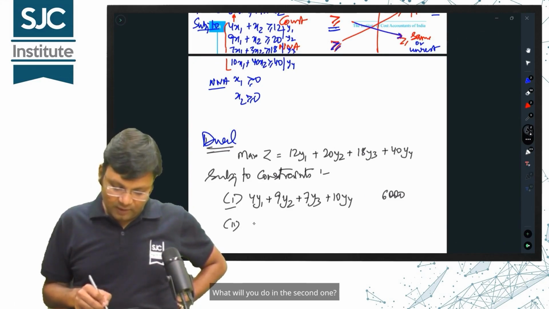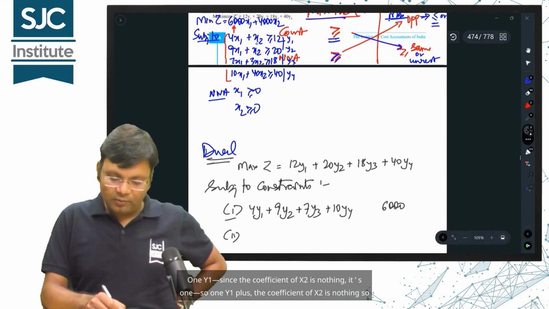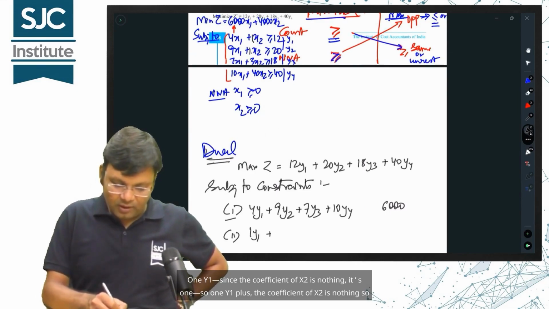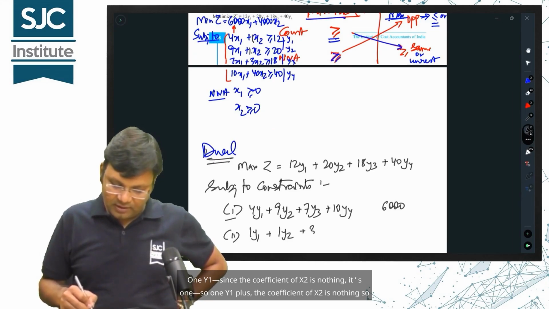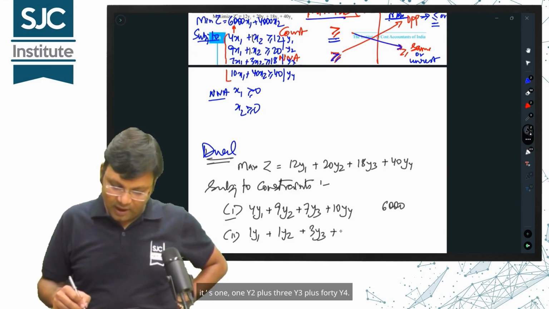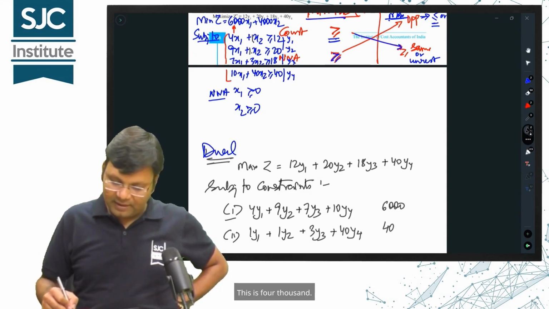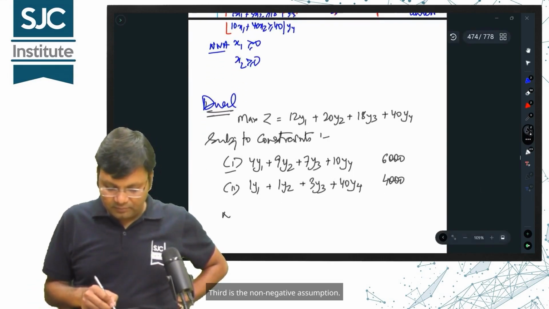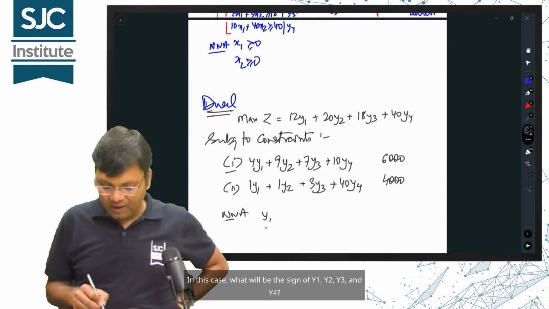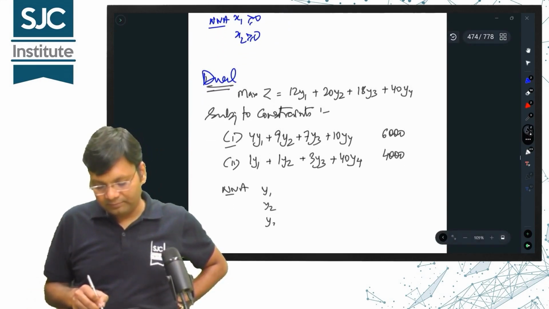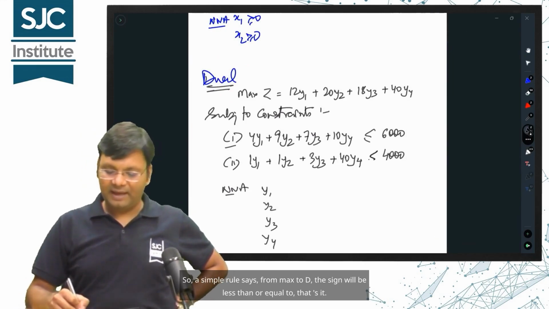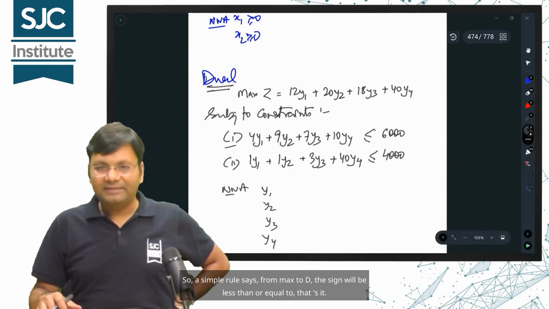What will you do in the second one? 1y1, since the coefficient of x2 is nothing, it's 1. So 1y1 plus 1y2 plus 3y3 plus 40y4. This is 4000. Third is a non-negative assumption. In this case, what will be the sign of y1, y2, y3 and y4? So, a simple rule says, from max to min, the sign will be less than or equal to, that's it.